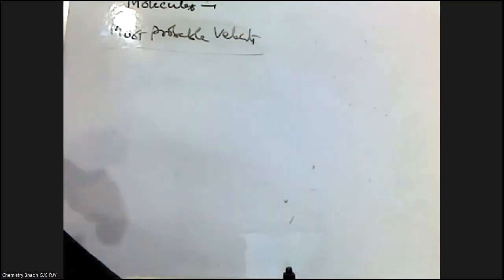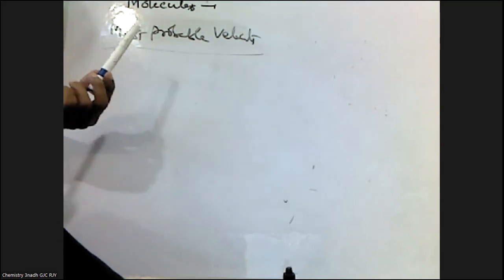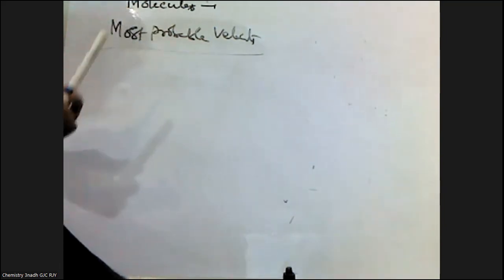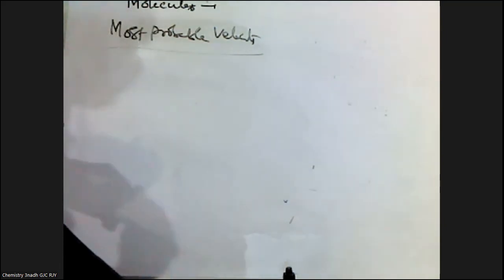The second word is most probable velocity. The speed possessed by the maximum number of molecules we are calling the most probable velocity.